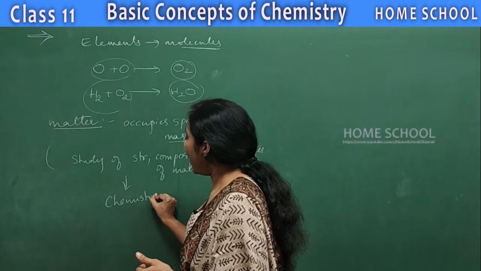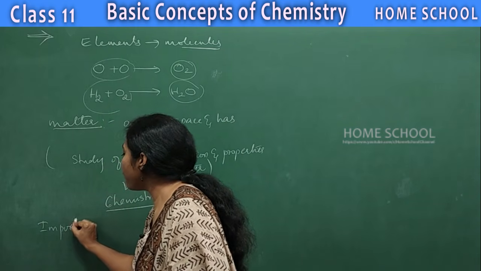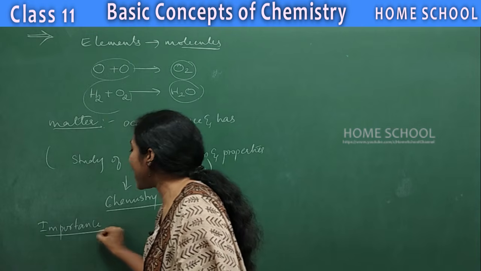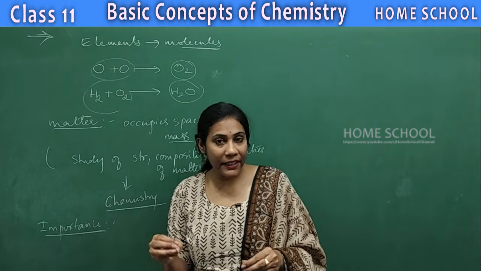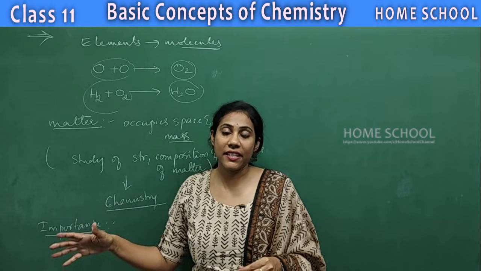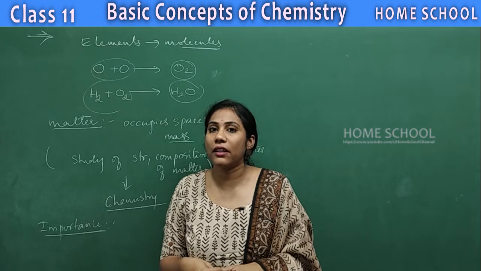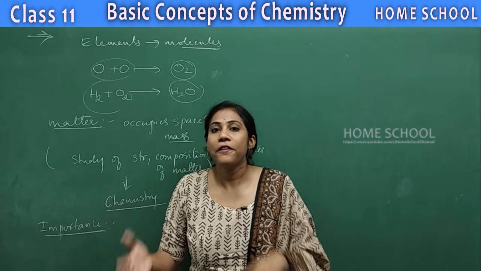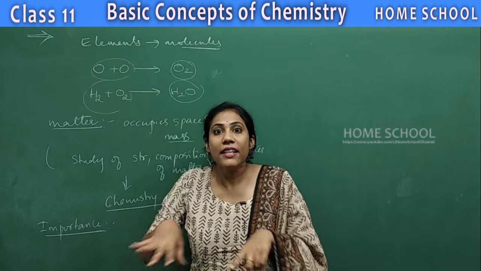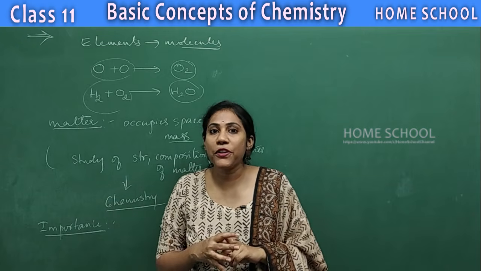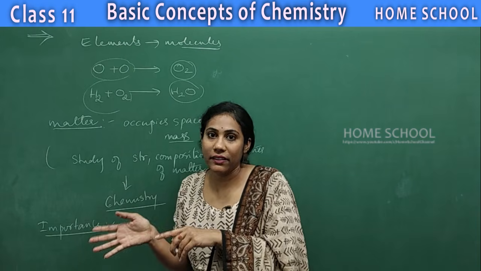Now, can you tell me what the importance of chemistry is? Why do we need to study this branch of science? This branch of science is dependent on other branches of science. All the branches of science are interconnected with each other. What are the different branches of science? Physics is a branch, biology is a branch, chemistry is a branch. These are all various branches of science and they are all interdependent. One branch is dependent on another.